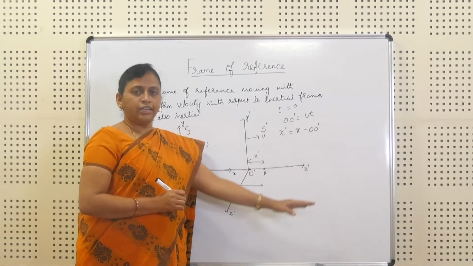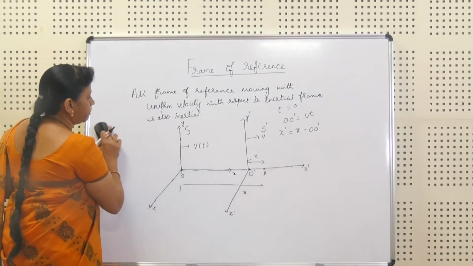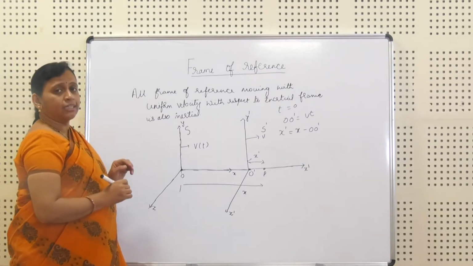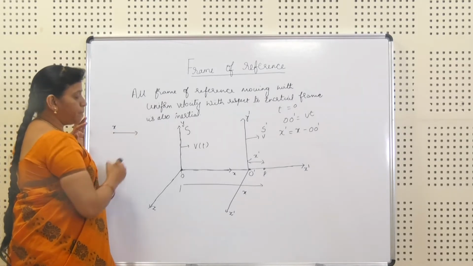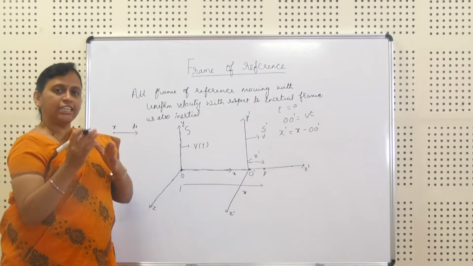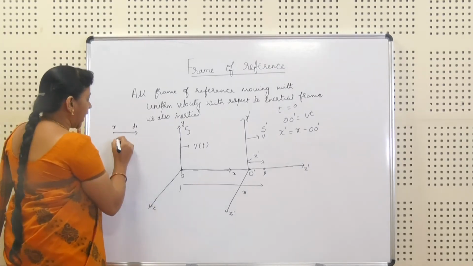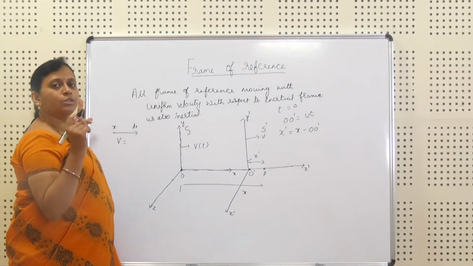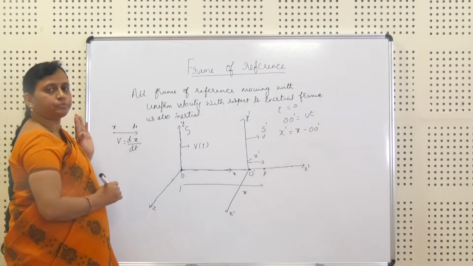Before we go for further derivation, we have to know some basic concepts. We know that x is the position of a particle. If I change the position of the particle, it becomes a displacement, that is dx. Velocity is defined as the rate of change of displacement with respect to time, so velocity is dx by dt.